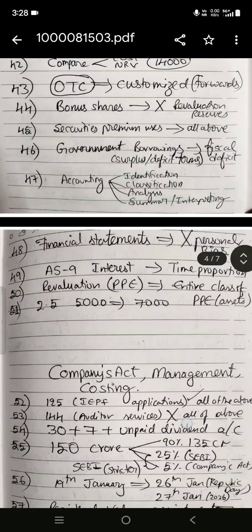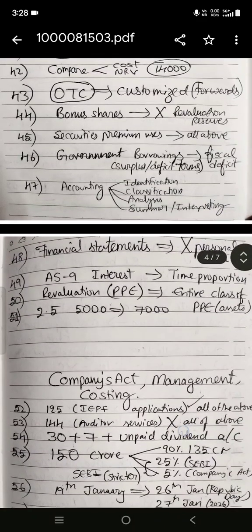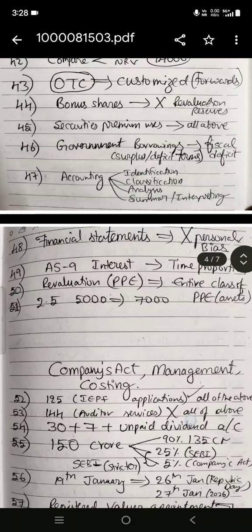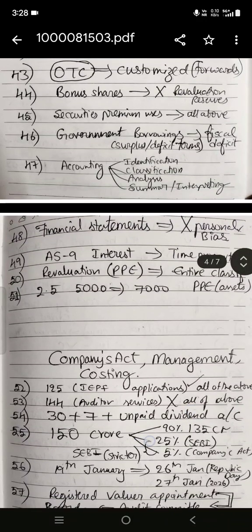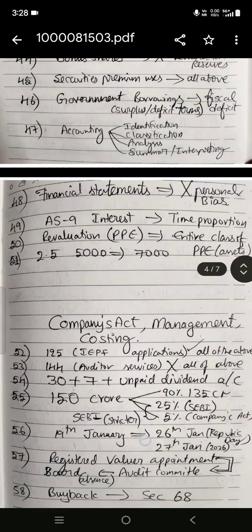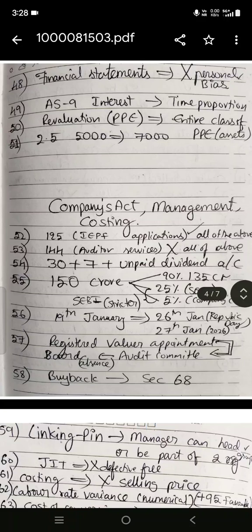And one more easy question: 2:5 bonus ratio is given. A person is holding 5,000 shares. Now, how many will he have? So 7,000 he will have. And this is all about these three subjects.